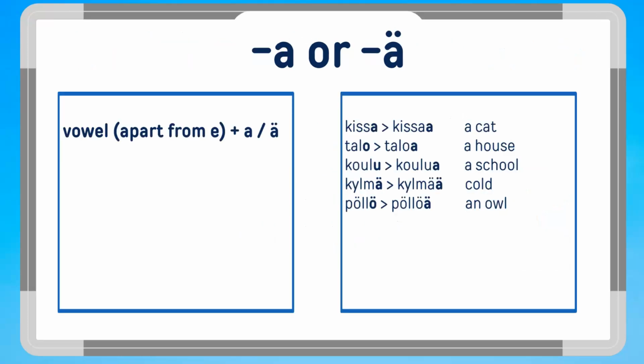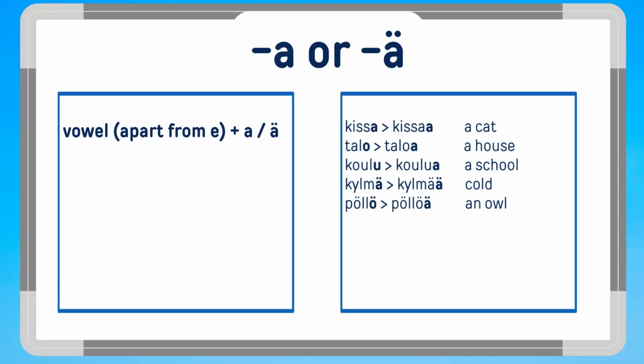If the word ends in any other vowel apart from E, you'll add the short partitive ending a or ä, depending on the vowel harmony. Let's see some examples. You can read the English translation next to each word. Let's read the Finnish words together.